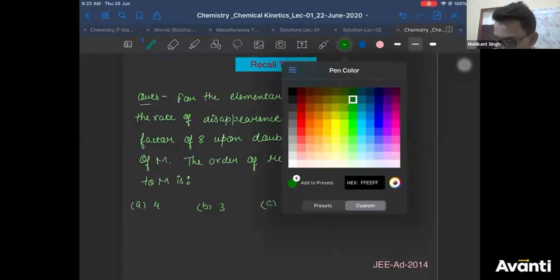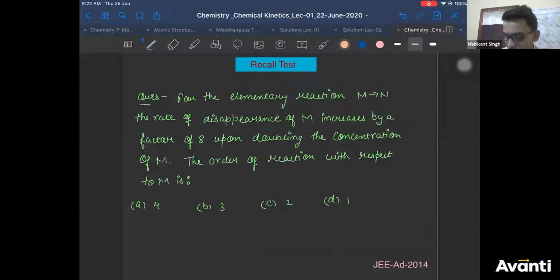Yeah, so you see this now. If you take this question, it says the rate of a reaction is proportional to your reactant, that is M. Let us say your power is alpha, order is alpha, or you can take n also, up to you. Let's take alpha only. So it says the rate of disappearance of M increases by a factor of 8 on doubling the concentration. So let us double the concentration.